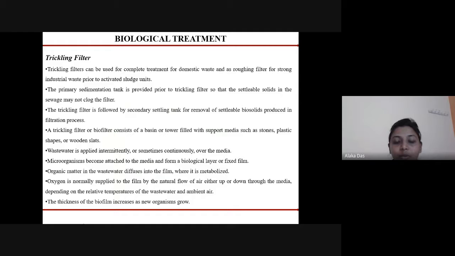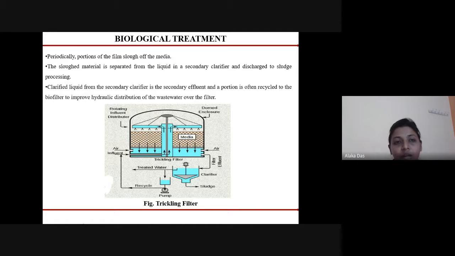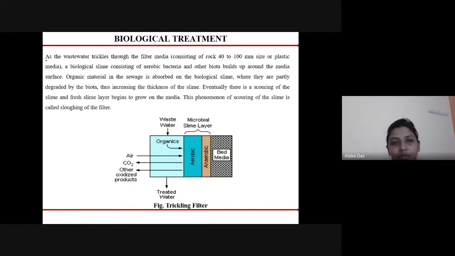The thickness of the biofilm increases as new organisms grow. Periodically, a portion of the film sloughs off the media, and the sloughed material is separated from the liquid in a secondary clarifier, and then it is discharged to sludge processing. The clarified liquid from the secondary clarifier is the secondary effluent, and a portion is then recycled to the biofilter to improve the hydraulic retention of the wastewater over the filter.